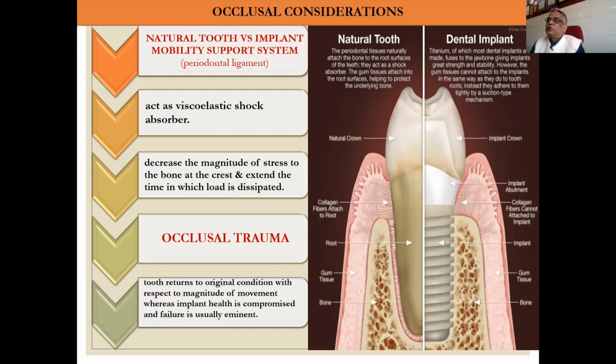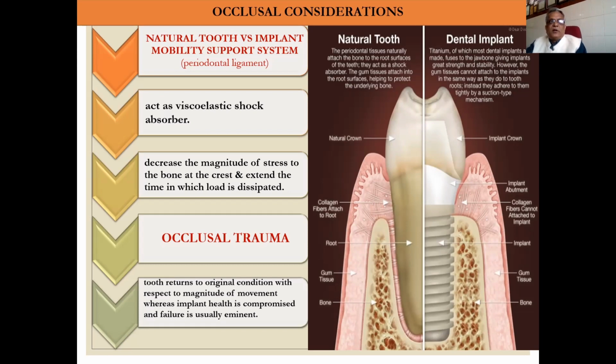Occlusal trauma, tooth returns to original condition with respect to magnitude of movement, where implant health is compromised and failure is imminent. The basic thing you have to understand here: in natural teeth, we have the periodontal ligament, which has a cushioning effect, changing the direction of forces during mastication, working as a shock absorber. But in the case of an implant, there is no such mechanism, and the implant is integrated directly with the bone. So this shock absorbing mechanism and transformation of forces are missing in dental implant.